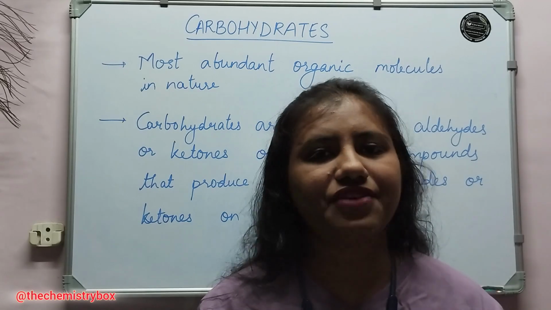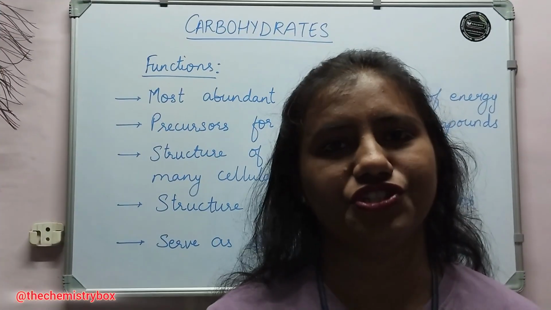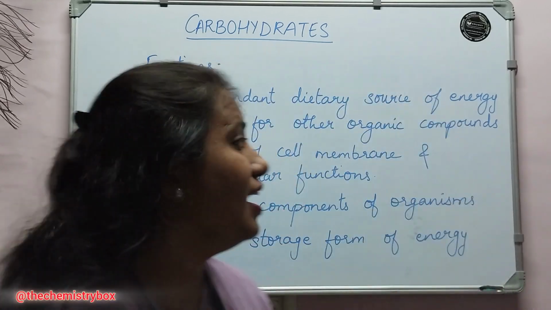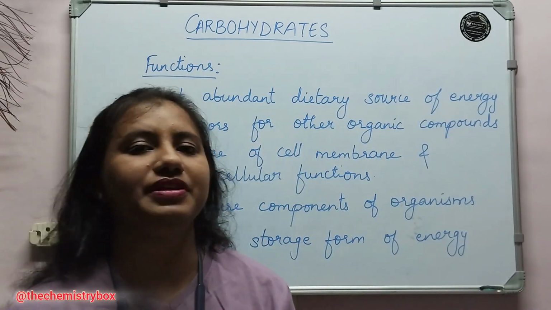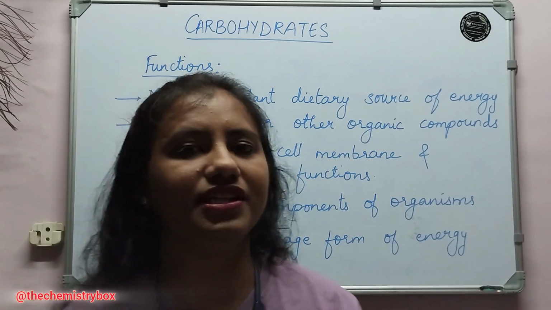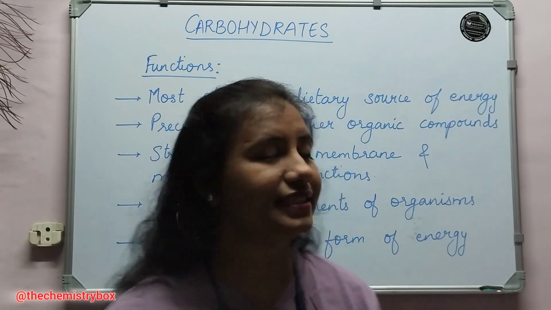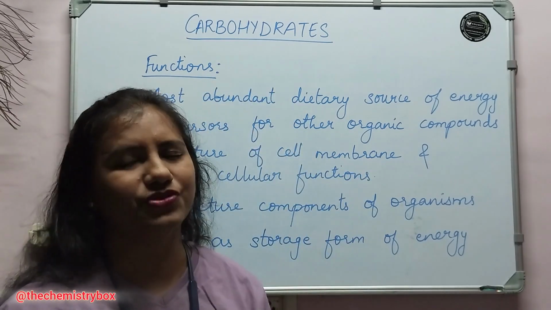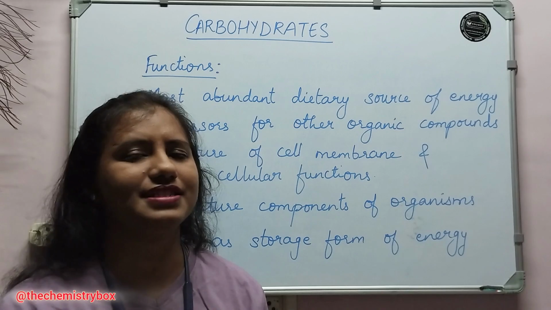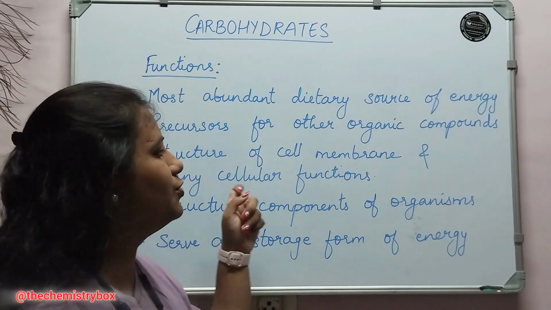Let's see what the basic functions of carbohydrates in living organisms are. Here are the basic functions of carbohydrates. Now, carbohydrates are the most abundant dietary source of energy. That means whatever energy requirements a living organism has, most of them are provided by carbohydrates. Now, they also act as precursors for other organic compounds like fats or amino acids and so on. Then we have structure of cell membrane and many cellular functions.